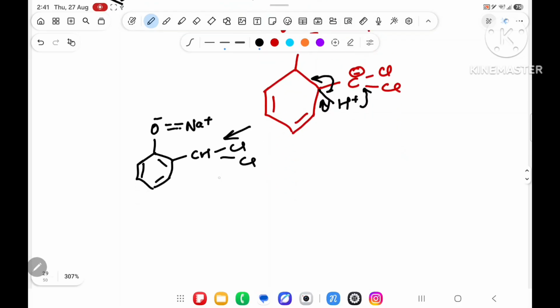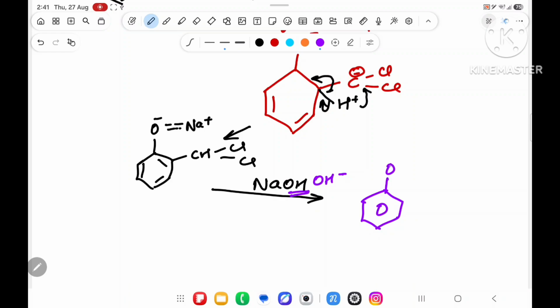Up to getting this, you will again use NaOH. NaOH will give OH minus. OH minus will attack on 2 Cl. Both Cl will go outside and OH will come. You will get something like this: O minus, over here some bond is there, Na plus, over here CH has OH, another OH.